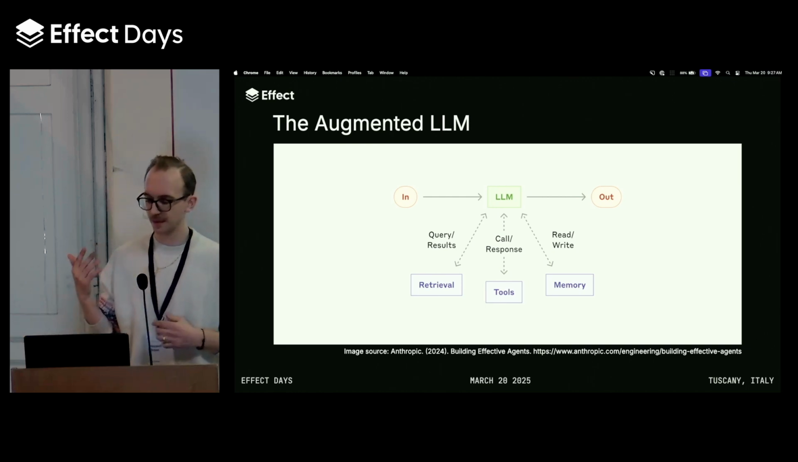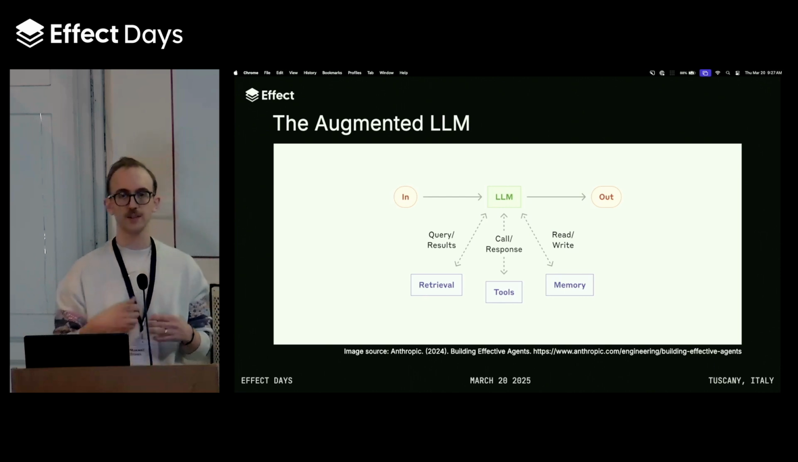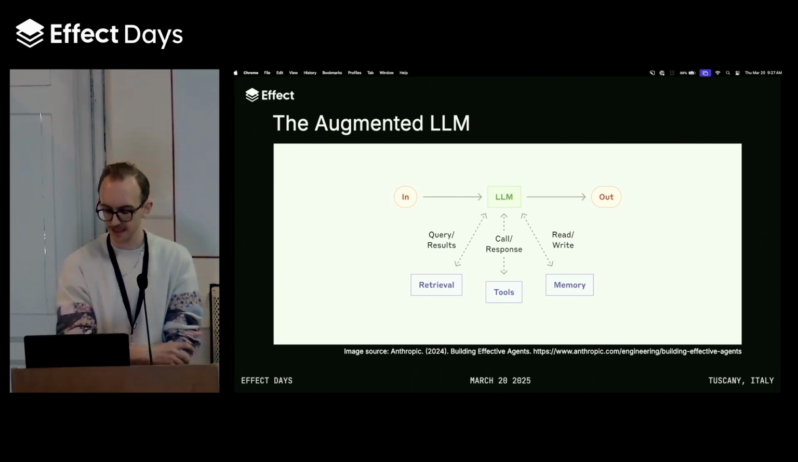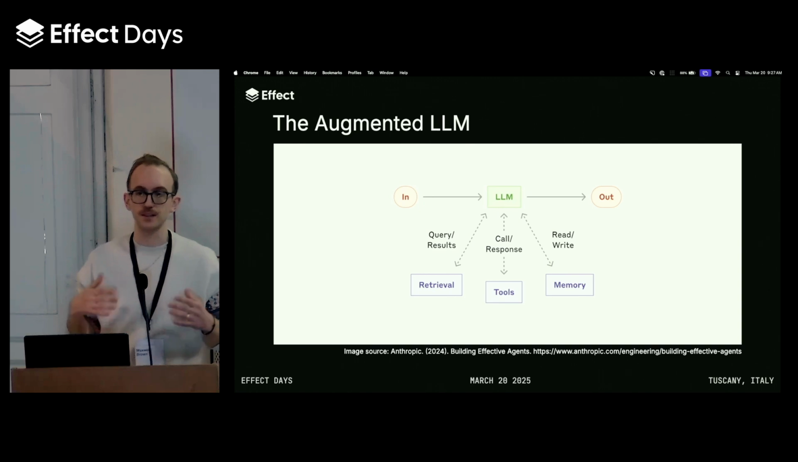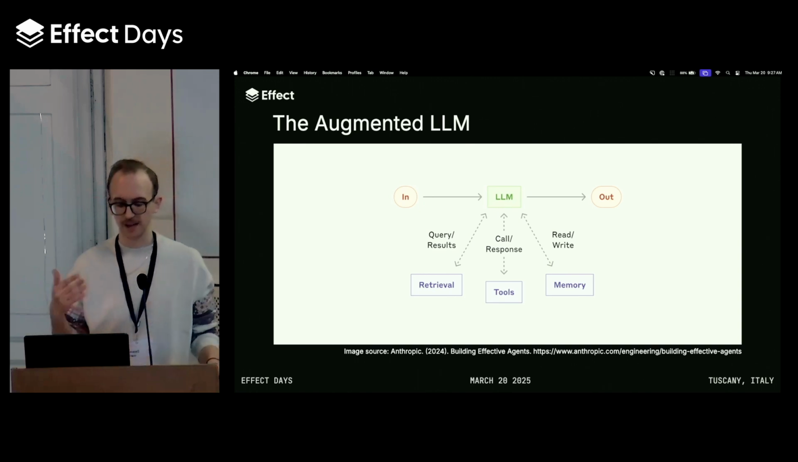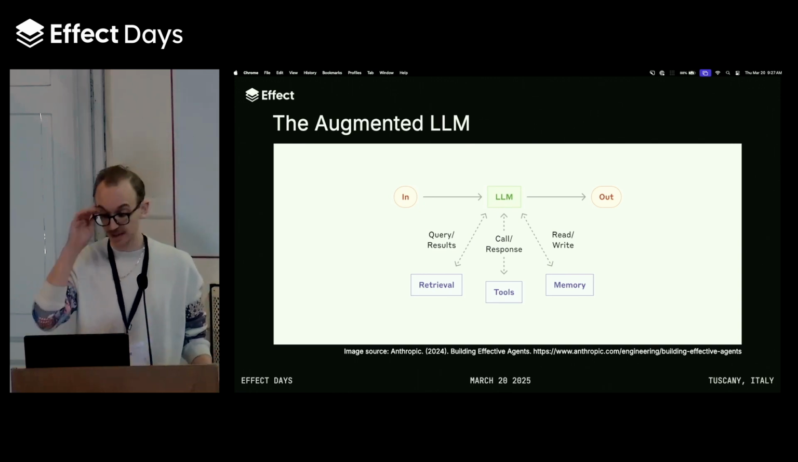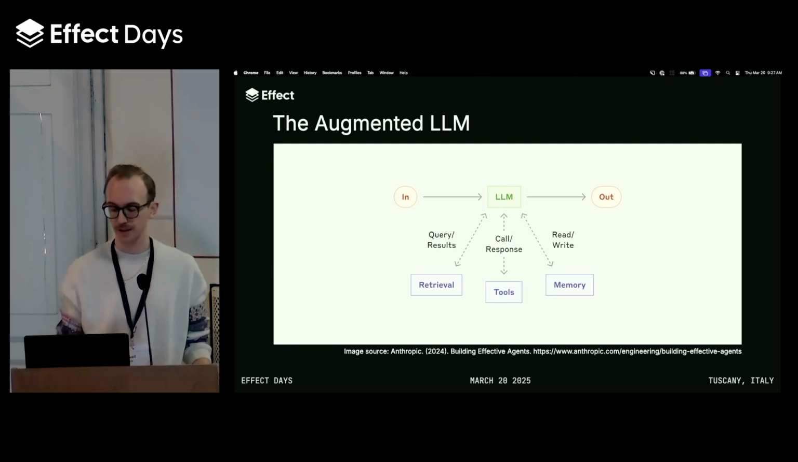We give the LLM the ability to retrieve information so it can generate search queries over different data sets. For example, a company's internal knowledge base, you could give the LLM access to that to query for information in order to handle an input from a user.